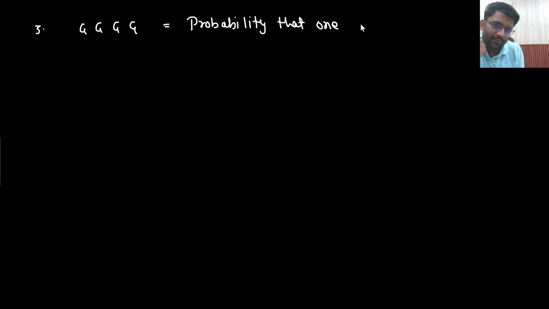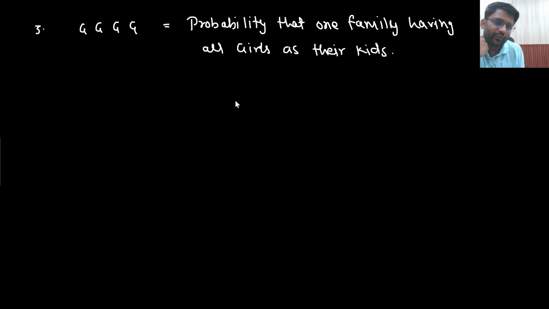Probability that one family is having all girls as their kids. So all 4 of them should be girls. So answer would be 1 by 2 to the power 4. So probability will be 1 by 16.